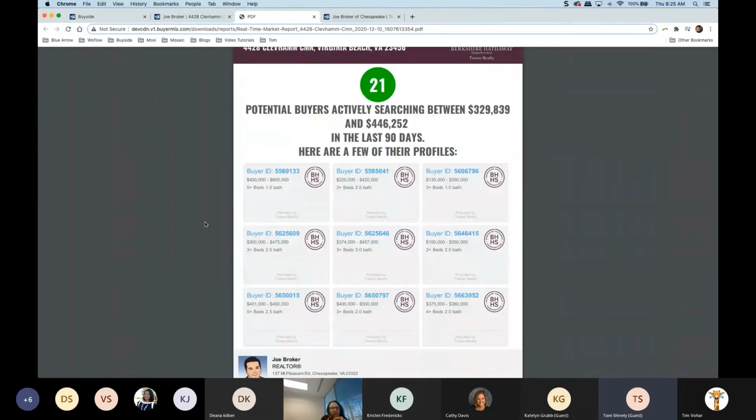Now you'll notice that the buyer information isn't shared. It has a buyer ID that's generated by us because we know that buyer information is sacred. So all it's going to show is there is this many people. So we have this many folks that we can now reach out to.